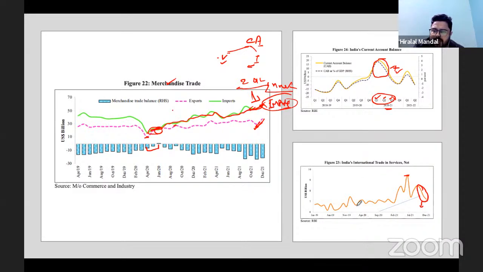So in this phase, the services sector contribution has also gone deep. Its contribution might be coming from the remittances. That figure is not there. We will discuss that figure when we discuss the particular external sector.